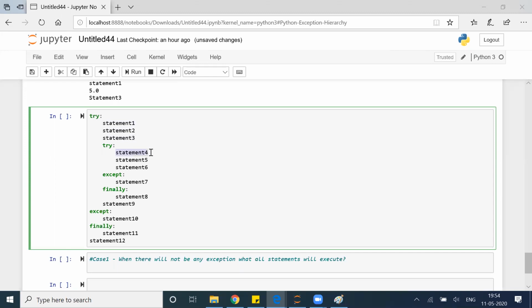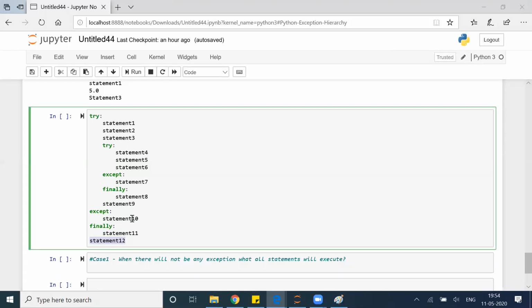Statement 4 will run fine, statement 5 will run fine, statement 6 will run fine, statement 8 will run fine, statement 9 will run fine, statement 11 will run fine, statement 12 will run fine, perfect, no issues. That means statement number 7 and statement number 10 will not execute. Is that clear to all of you?